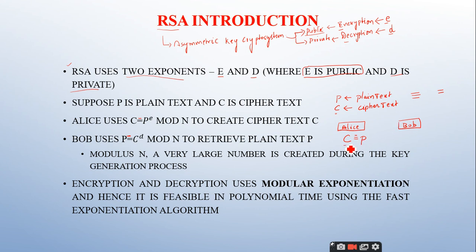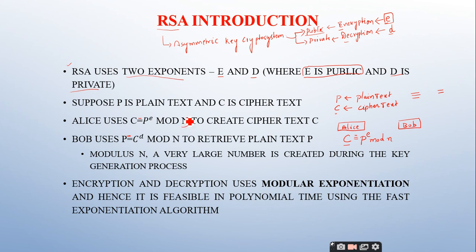It is almost the same as the equals symbol, which is denoted by 2 parallel lines. In order to generate the ciphertext C, we need to use the plain text, and for encryption we need to use the public key of Bob, that is E, and then we use modular arithmetic with a number called the modulus n.